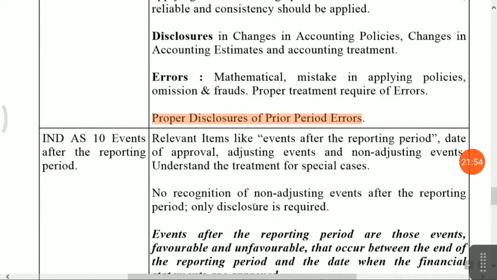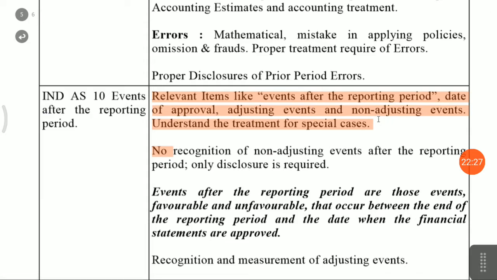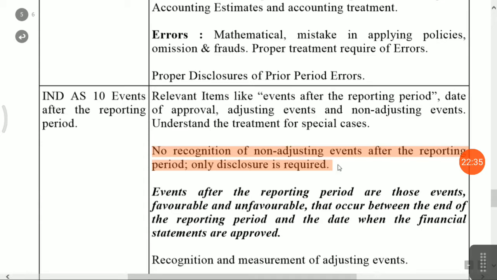Okay. Next, accounting standard. Indian Accounting Standard: events after the reporting period. Friends, what is the meaning of events after the reporting period? Any unusual matter that happens after the reporting period and before the approval of the financial statements is considered in Indian Accounting Standard 10. Now, what are the relevant items? Relevant items are events after the reporting period, date of approval, adjusting event, non-adjusting event, and understanding the treatment of special cases. Okay. Non-recognition of a non-adjusting event after the reporting period: only disclosure is required.